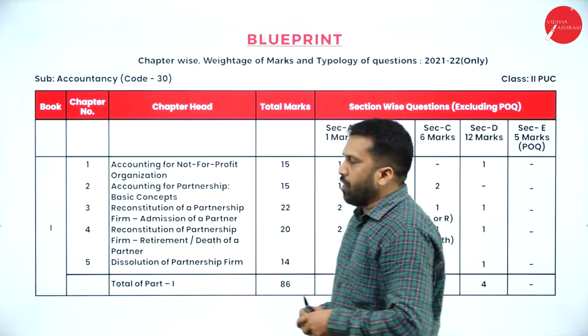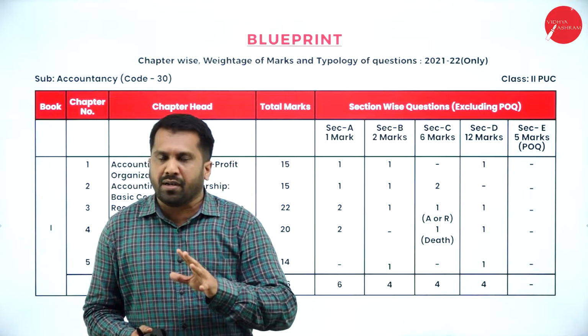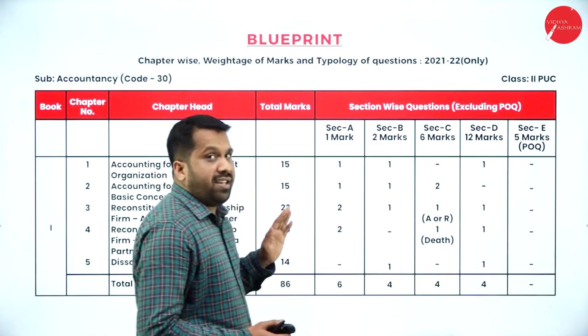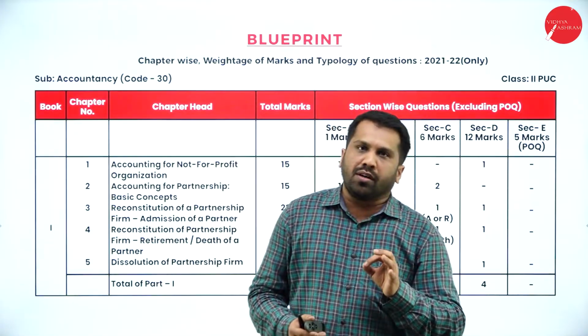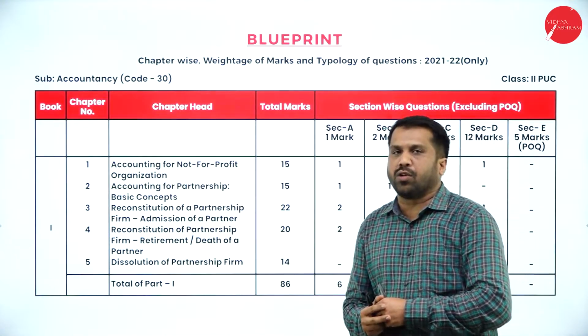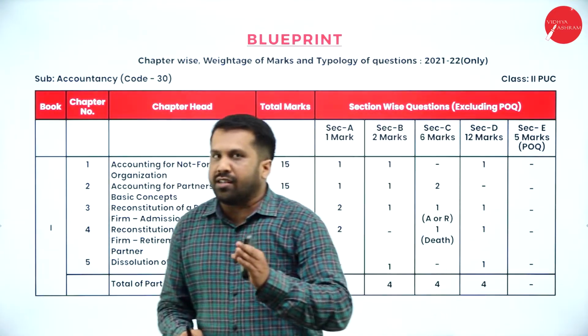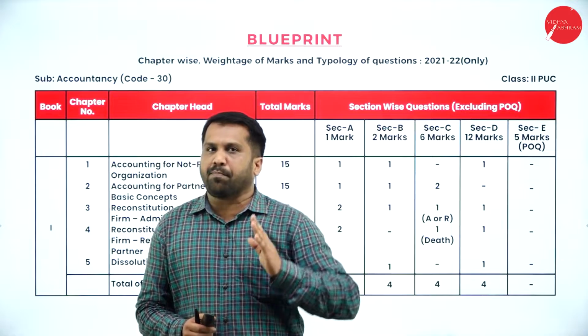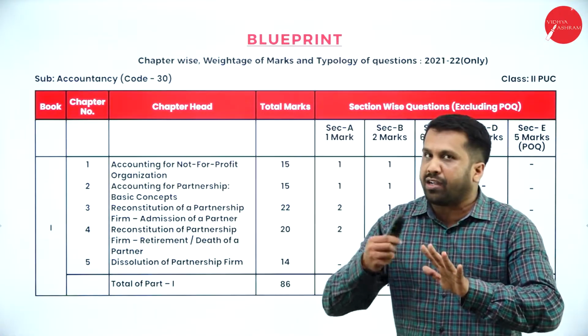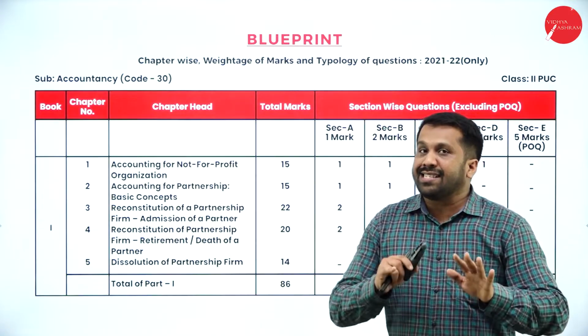First thing, we'll go with the blueprint of your question paper. This is a blueprint given by your pre-university board. In this, we have part 1 as well as part 2. As you know, in your syllabus you have part 1 and part 2. Under part 1, you have 5 units and part 2, you have again 6 units.